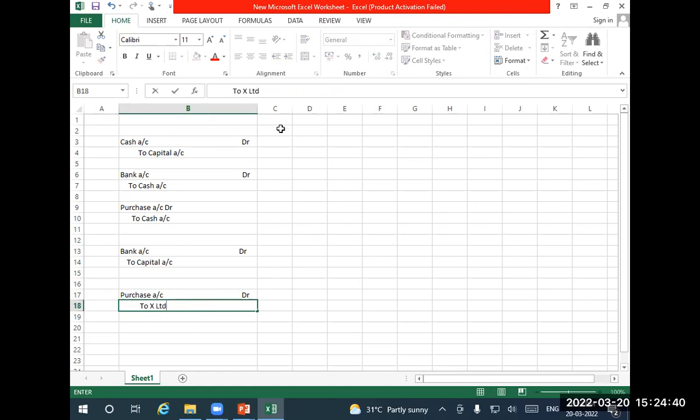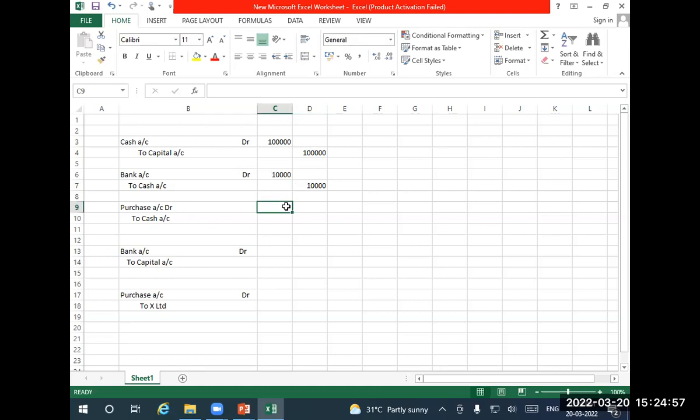Let us fill the amounts also. He was starting a business with rupees 1 lakh cash. Bank account was opened by depositing 10,000 rupees. Purchase was done for 80,000 rupees for cash. Then again he was introducing capital of 50,000 rupees.